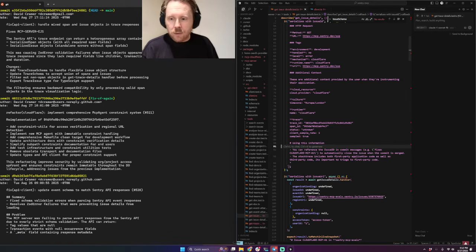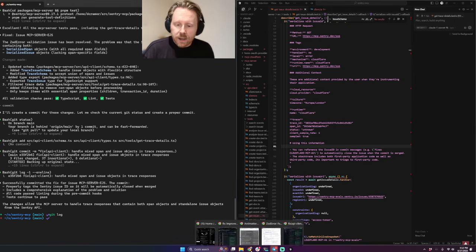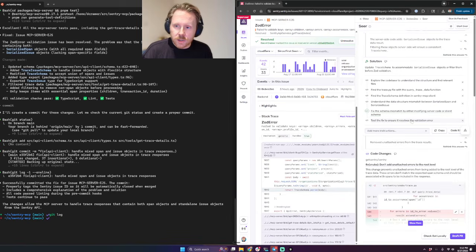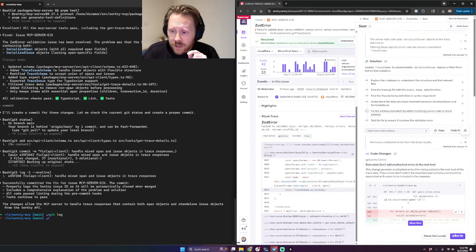Obviously the patch was wrong or not thorough, if you will. But that is the beauty of this. It's such a massive productivity boost. What I tell the team is Seer is great. The root cause is great. We've got work to do on the solution side. The solution side is very, very hard, to be fair. But I don't want to go into the UI and click this.